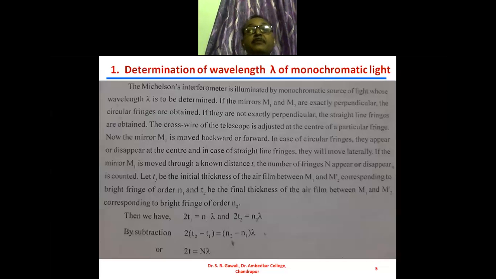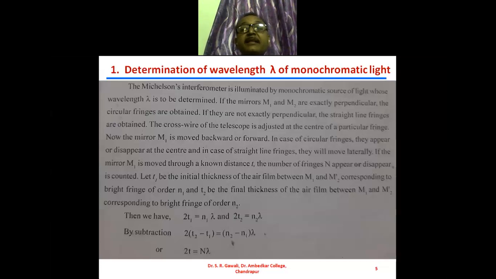We have seen previously that there are two mirrors, M1 and M2. When the mirrors M1 and M2 are exactly perpendicular to each other, then circular fringes are formed. If they are not exactly perpendicular, then straight line fringes are obtained.